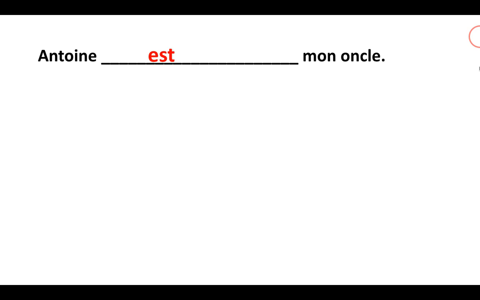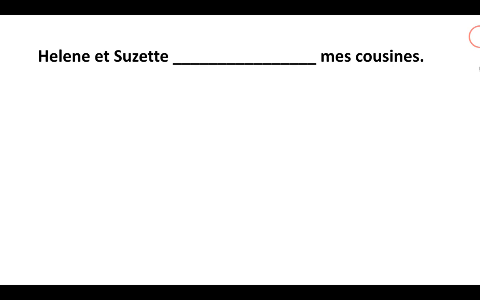How about Hélène et Suzette, mes cousines? Sont. Hélène et Suzette, they are elles, plural. So on the chart, it tells me that elles and sont go together. So Hélène et Suzette sont mes cousines.